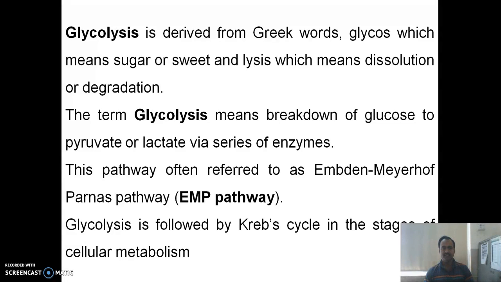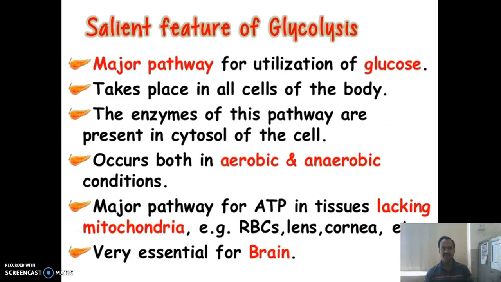In glycolysis there is breakdown of 6 carbon containing glucose into 3 carbon containing pyruvate or lactate. This pathway is also referred to as Embden-Meyerhof-Parnas pathway, that is EMP pathway. Glycolysis is followed by Krebs cycle in the stages of cellular metabolism.